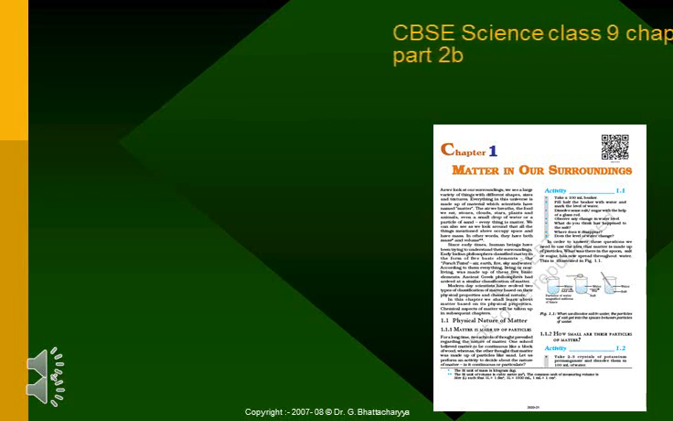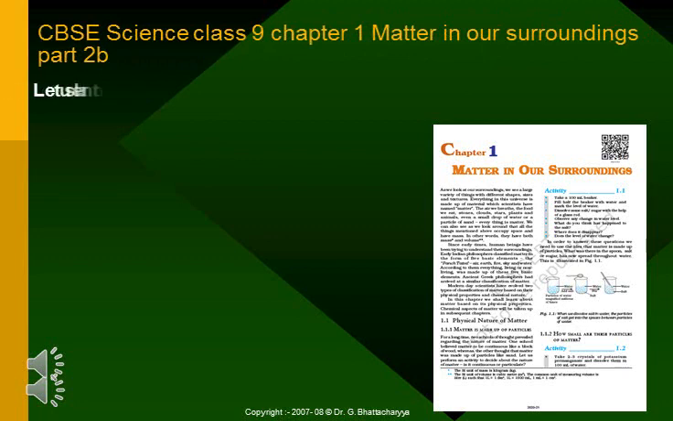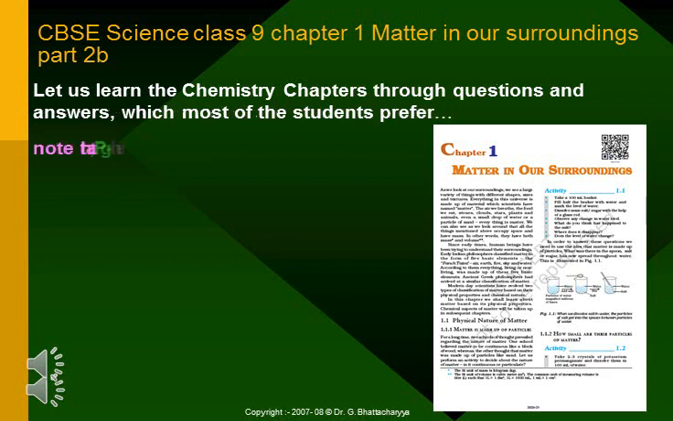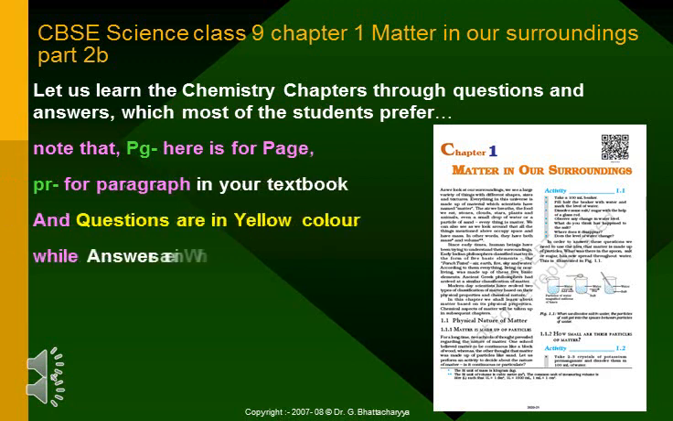CBSE, Science, Class 9, Chapter 1, Matter in Our Surroundings. Let us learn the chemistry chapters through questions and answers, which most of the students prefer. Note that PG here is for page, PR for paragraph in your textbook, and questions are in yellow color while answers are in white color.